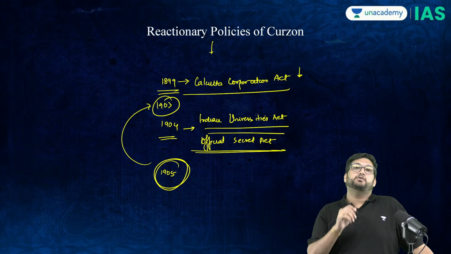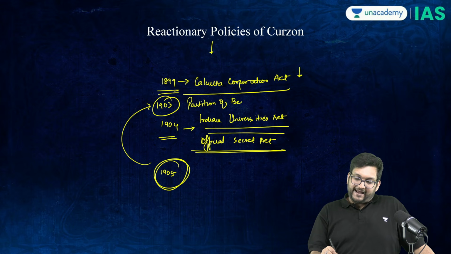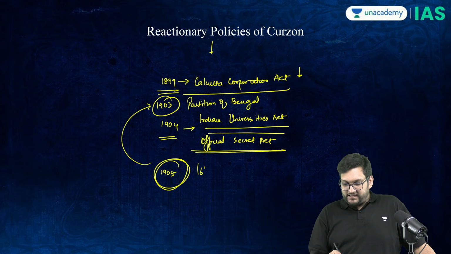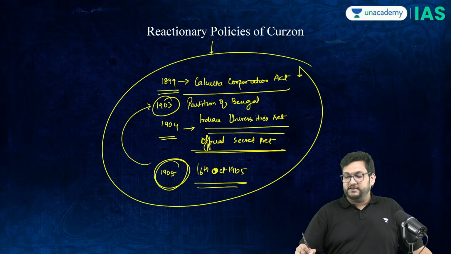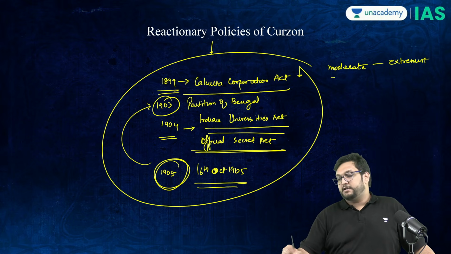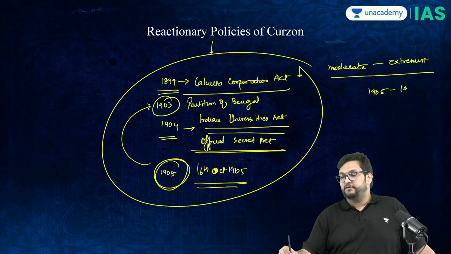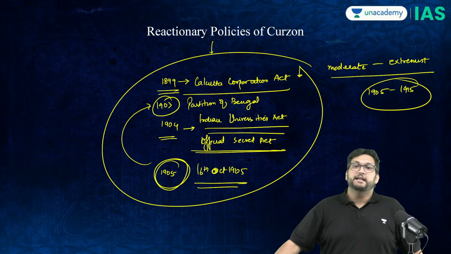In 1903, the partition of Bengal was announced, and on 16th October 1905, the partition of Bengal happened. Now, together, all of this pivoted moderate mentality to extremist. So that is why 1905 to 1915, a 10-year period, is called the extremist phase of early nationalism in India.